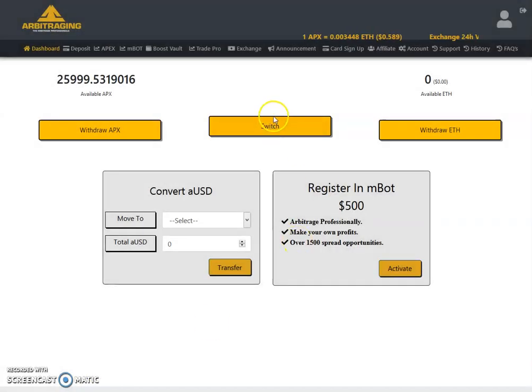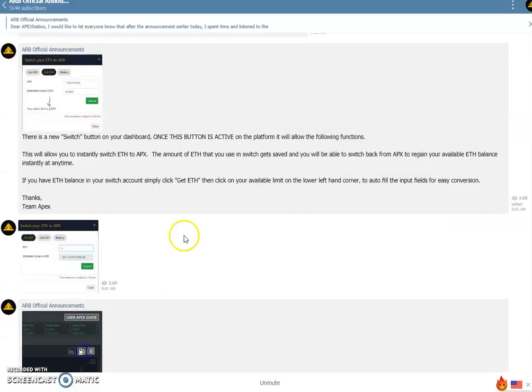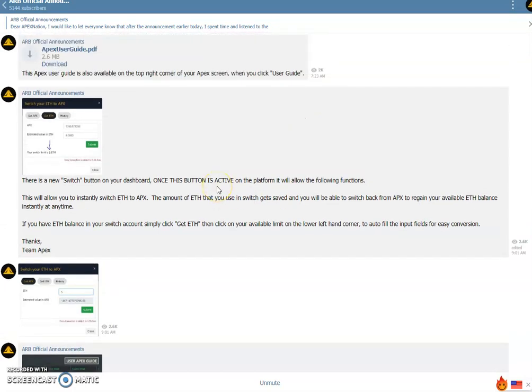But I like the feature. Basically it's for the new investor. The old investors who are already in the system will not get this option, because first we have to deposit Ethereum, then only we will be allowed to take Apex for Ethereum. So it's for the new investors. For old ones, we are good to use the exchange for trading and all the things. So all good, no problem at all.